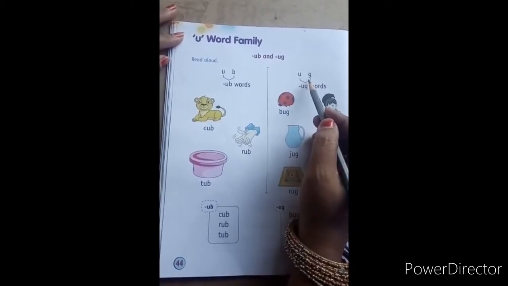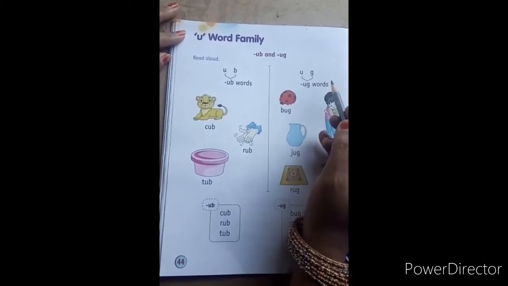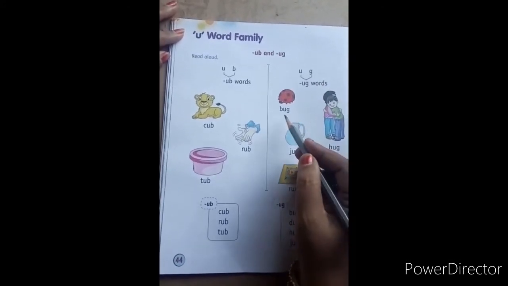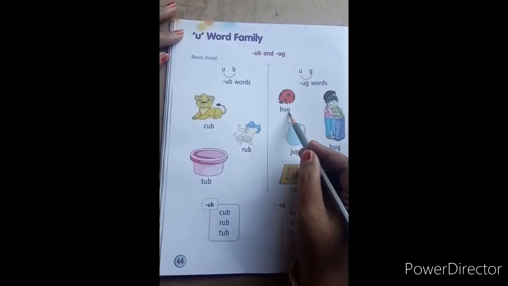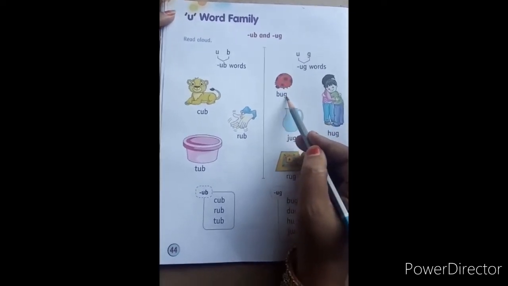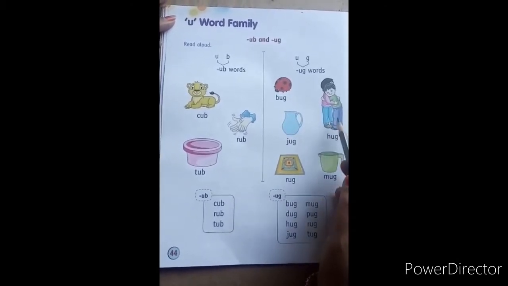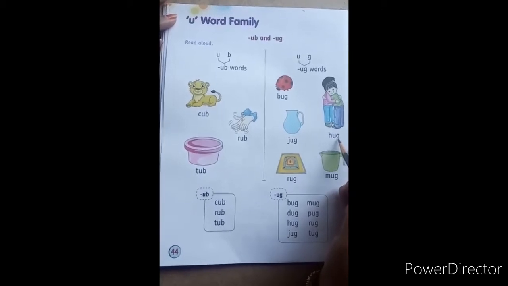And here we have UG words. What is the phonic sound of UG, children? Ug. So here we have words. Repeat after me. B-U-G, bug. You all know this. It's an insect. H-U-G, hug. Hugging each other and wishing.